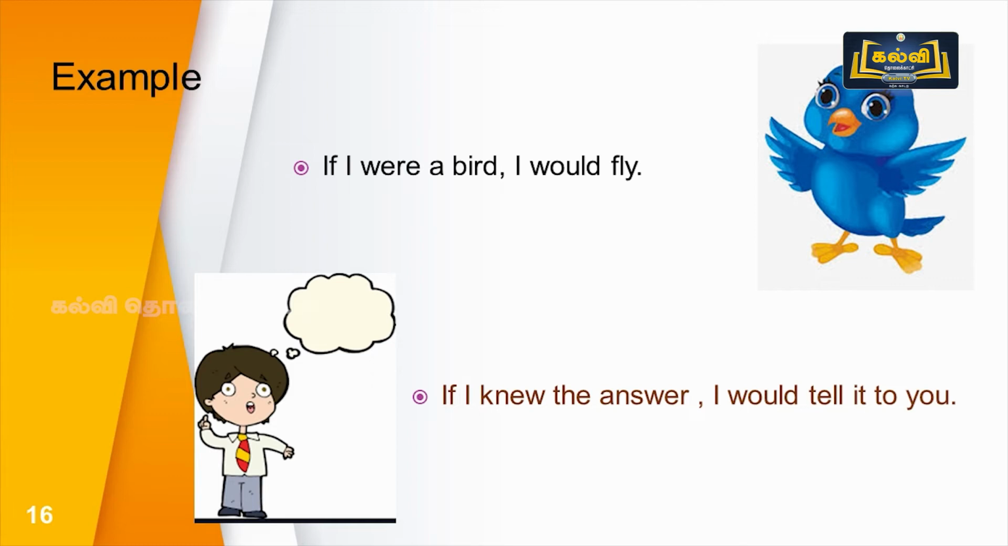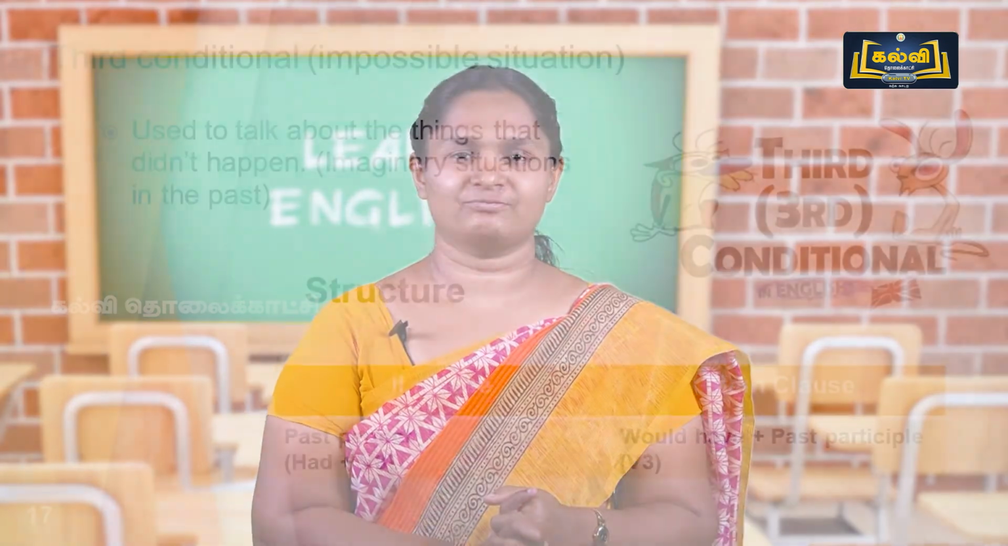Next one. If I knew the answer, I would tell it to you. Actually, he didn't know the answer. That's why he says, if I knew the answer, I would tell it to you. The condition is improbable. So if I knew the answer, the if clause is in past tense and the main clause has the verb form would plus verb.